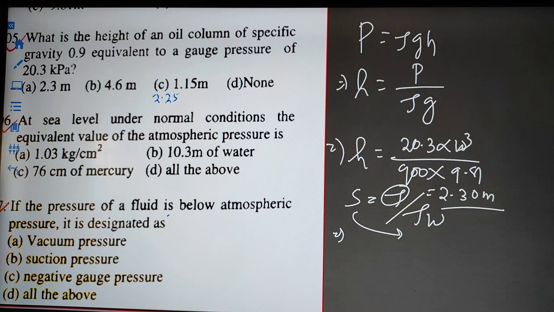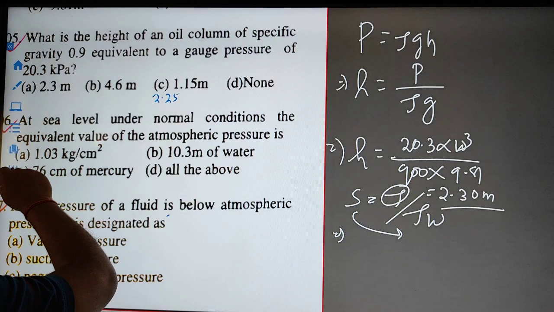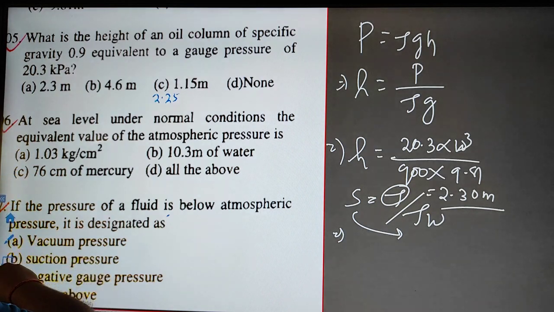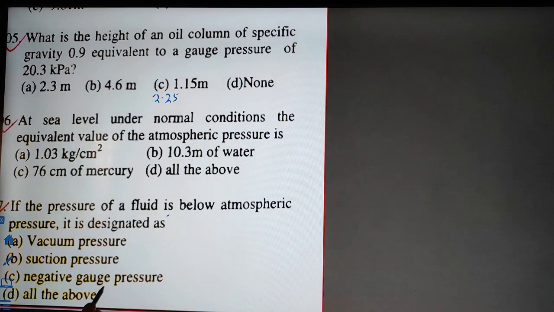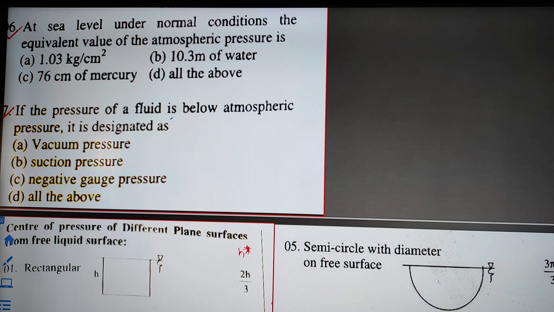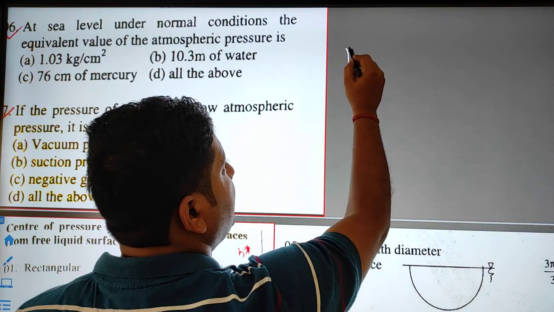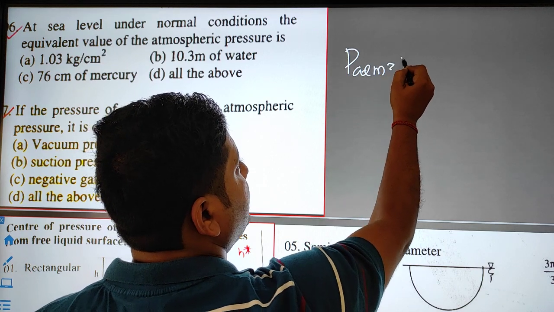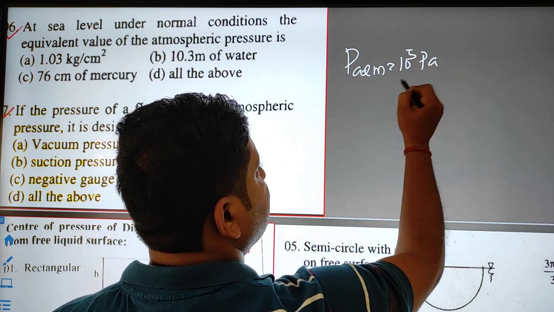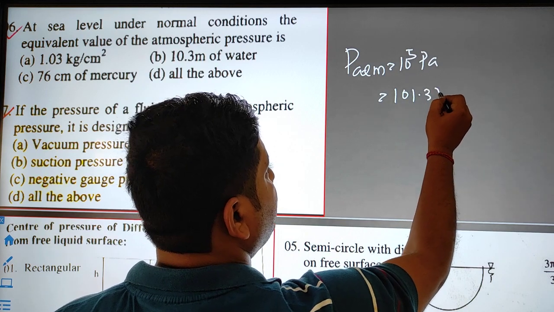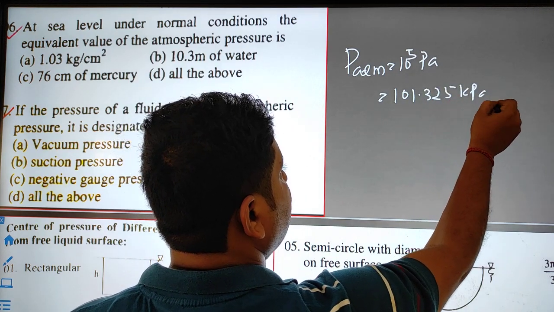Next question you try to solve. Sixth question. At sea level, under normal condition, the equivalent value of atmospheric pressure will be equal to 10 to the power 5 Pascal, or 101.325 kilopascal.